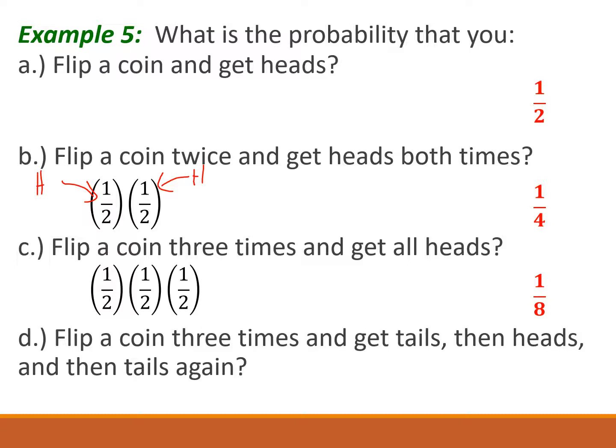And then D, flip a coin 3 times, get tails, then heads, then tails again. If we think about this, it's really exactly the same as in part C. 1/2 chance of getting tails, 1/2 chance of getting heads, 1/2 chance of getting tails again. So 1/8.